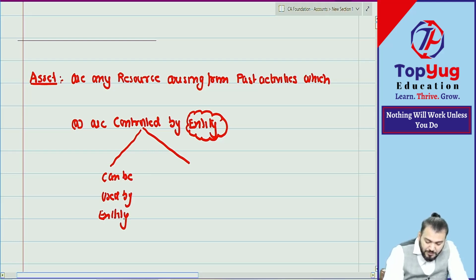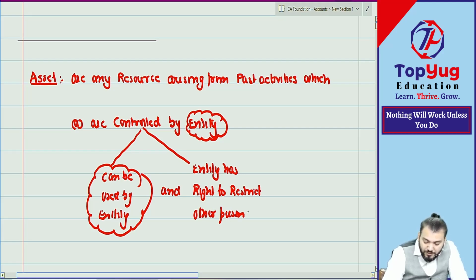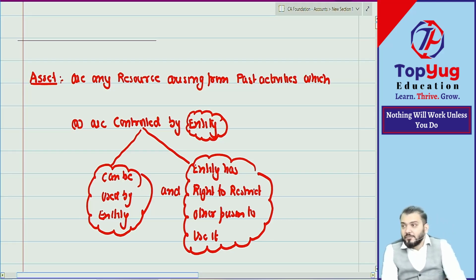Correct? Means the entity can use it, and the entity has a right to what? A right to restrict other persons from using it. Yes or no? Means if the entity can use it and has a right to restrict other persons from using it, then it becomes